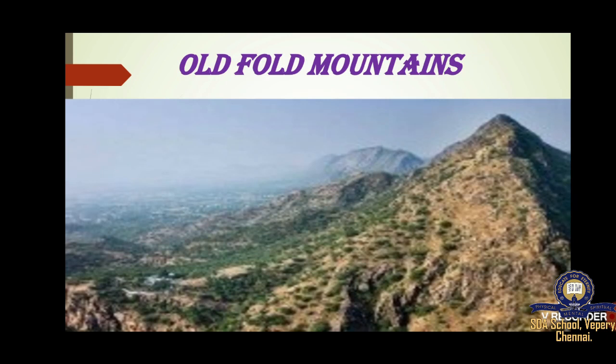Then we'll see the old fold mountains. What are old fold mountains? You can see the picture itself, it looks old. It is an old fold mountain. The fold mountains that have formed much earlier are called old fold mountains. These mountains are low, have gradual slopes and rounded peaks. The Aravalli, the Ural and the Appalachian are examples of old fold mountains.